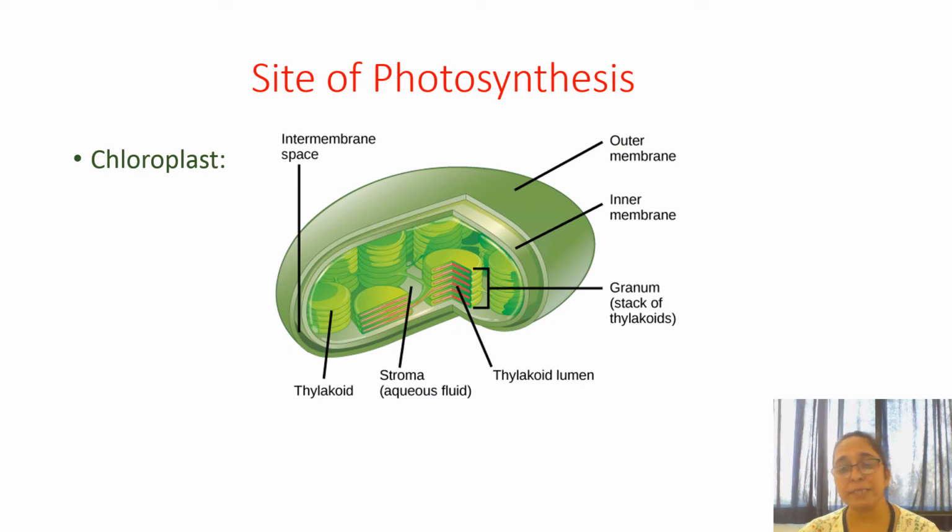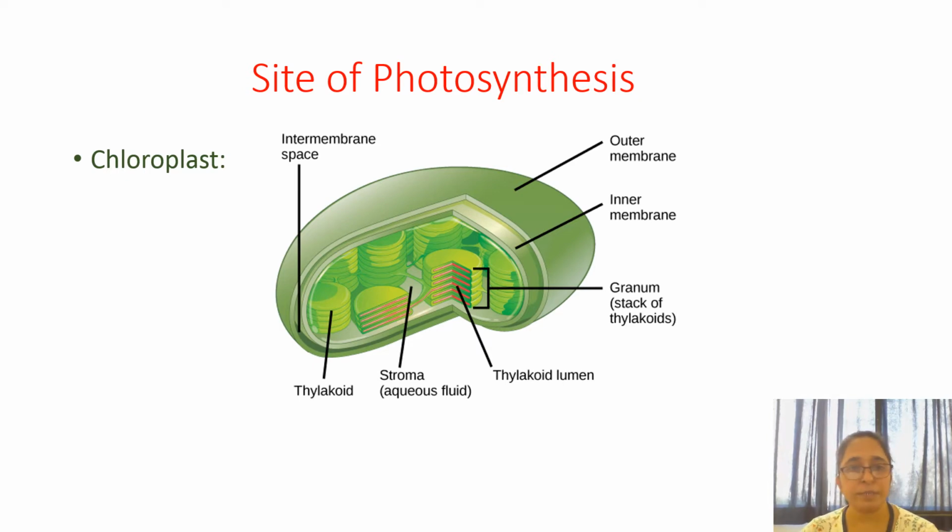Now the next, what is the main site of photosynthesis? Where does this photosynthesis take place? Now this photosynthesis takes place mainly in the chloroplast. Now we will study the detailed structure of the chloroplast here.